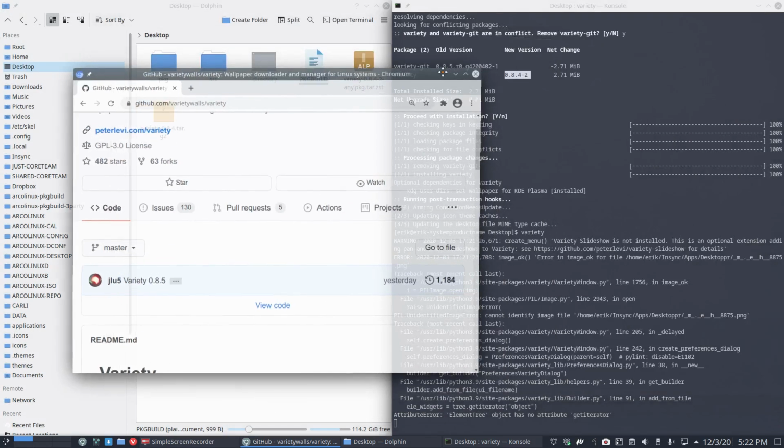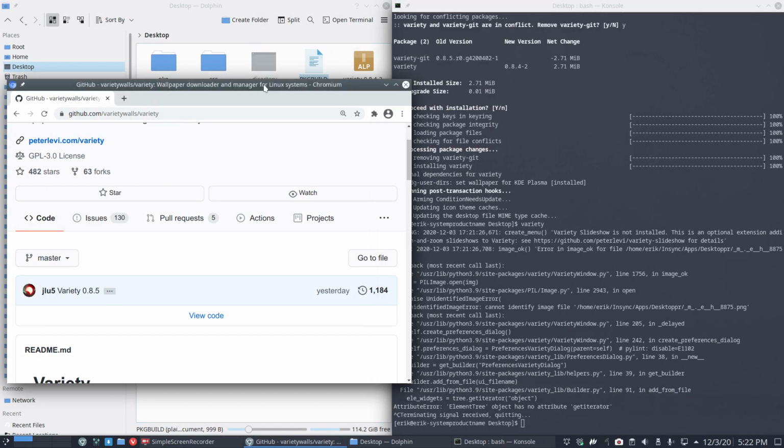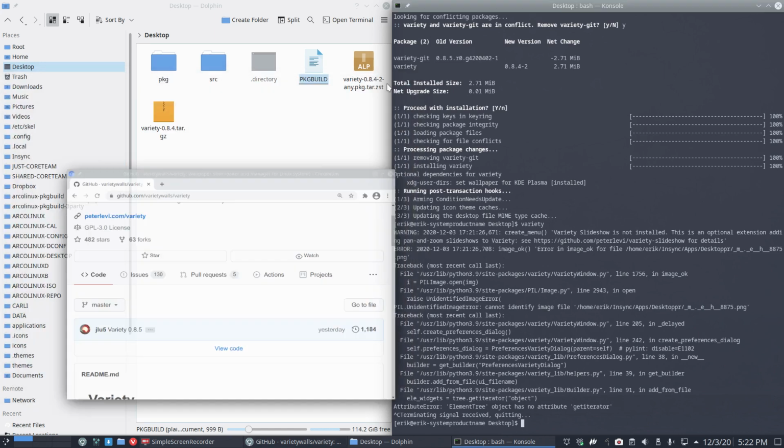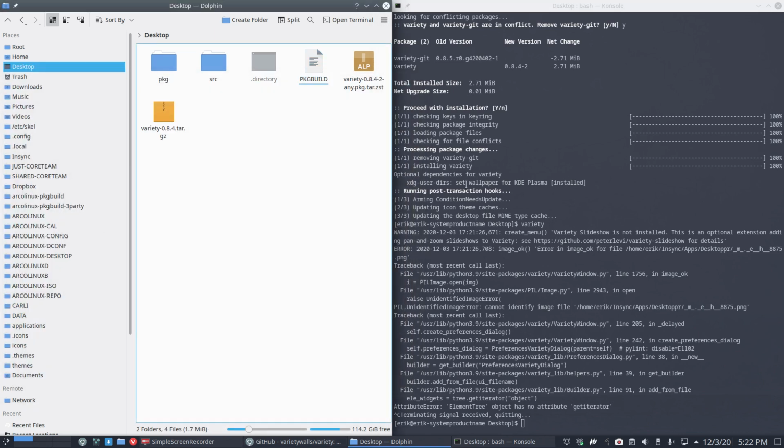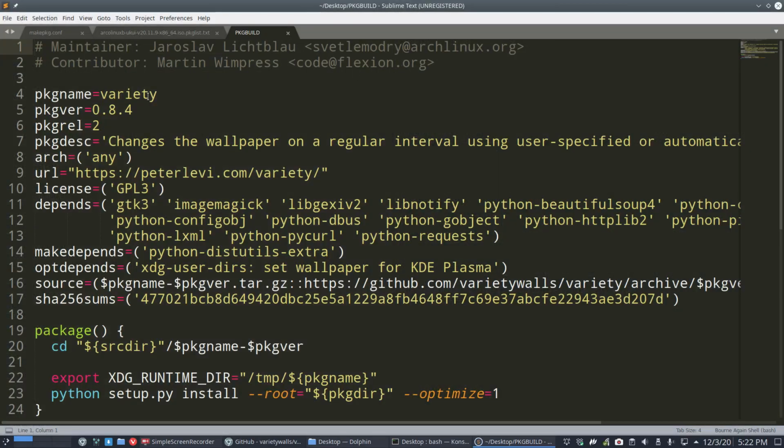Now, if I don't want to wait, and the best thing is I always say, guys, wait, be patient, ArcoLinux will fix it. But it's just fun, right? If you know what to do, you can just do it yourself. Package build, open Sublime Text. You want number 5, take number 5. This is the first version that ever gonna be built.